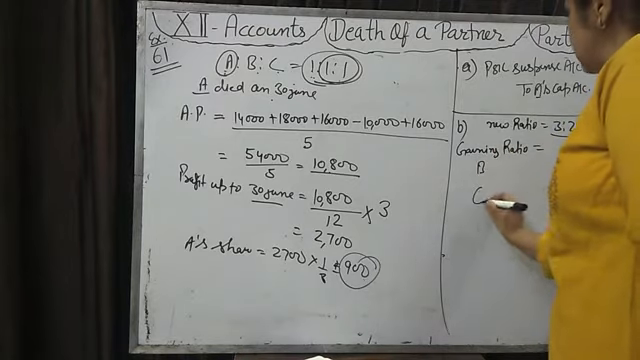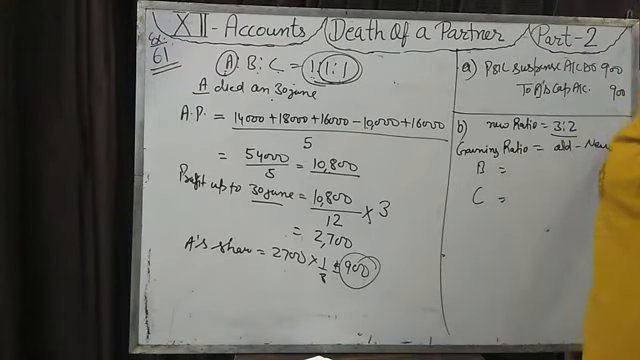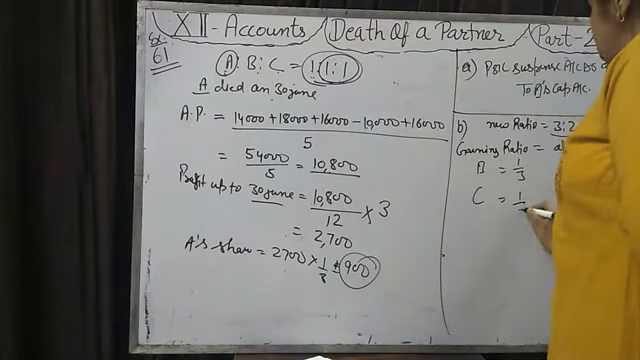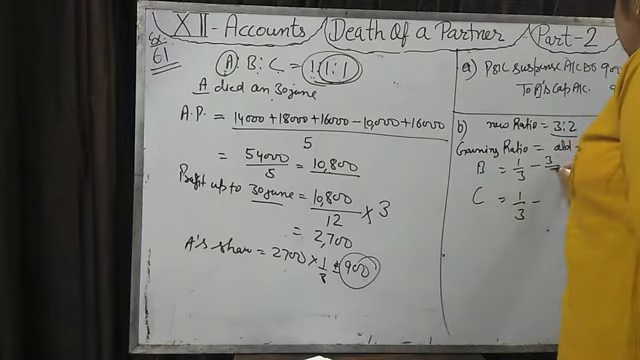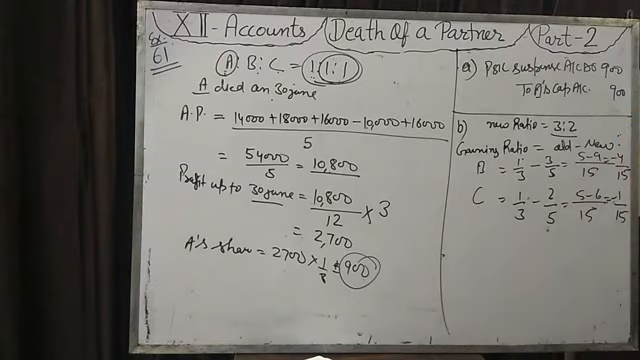between B and C, old share minus new share. Old share of B is 1/3, C also 1/3, new share is 3/5 here, 2/5. 15 is the LCM in both cases: 5 minus 9 is minus 4/15, 5 minus 6 is minus 1/15. In both cases minus are there, so both are gaining. In which ratio? 4:1 is the gaining ratio.